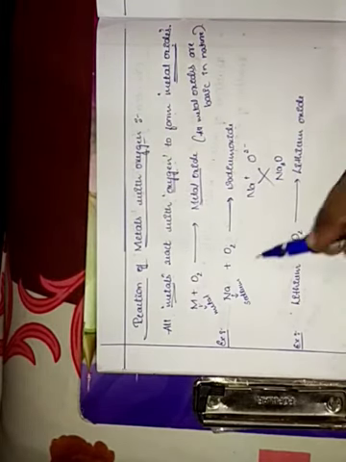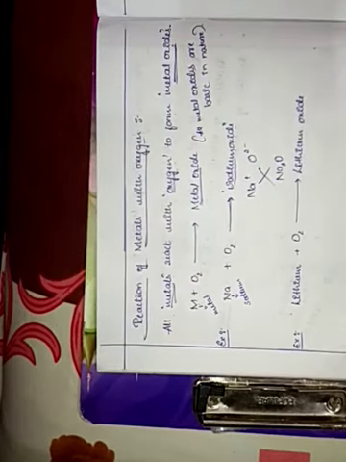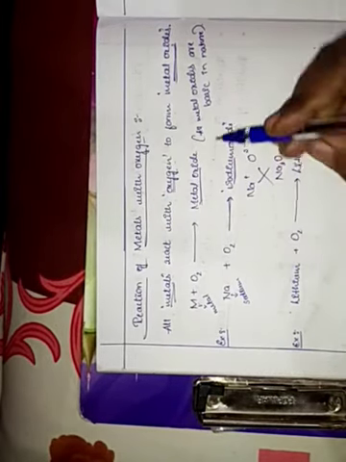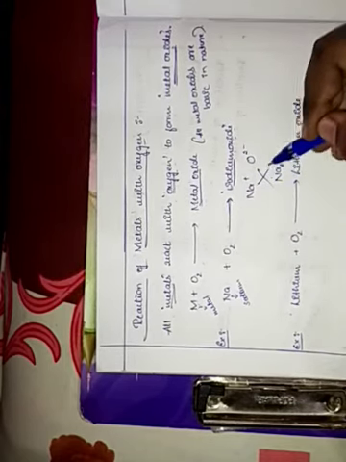Got it? So we get sodium oxide. Clear, children? Sodium is reacting with oxygen to form sodium oxide.